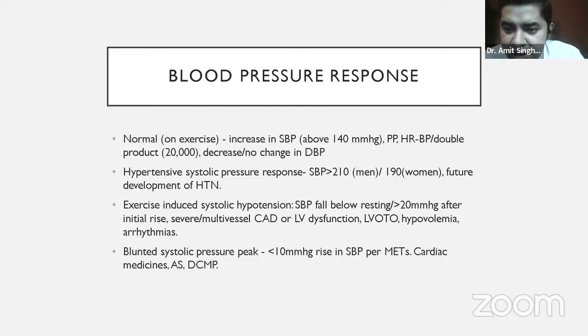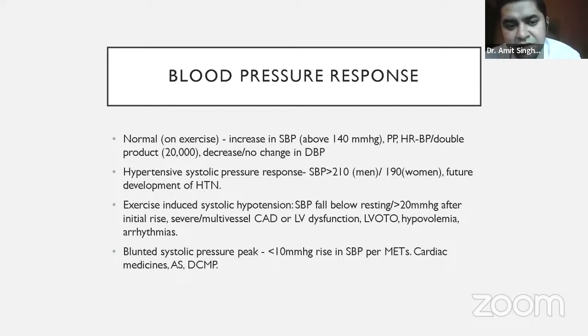This product is a derivation and it goes more than 20,000. So if the heart rate into blood pressure product is more than 20,000, that means our heart rate and blood pressure both have increased adequately to a good amount. If they don't increase, that means the exercise was inadequate.